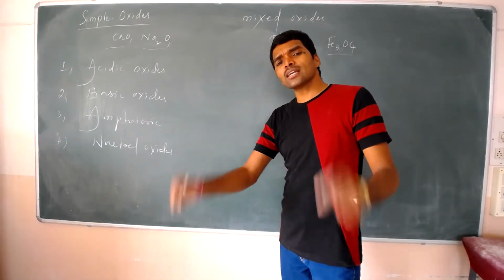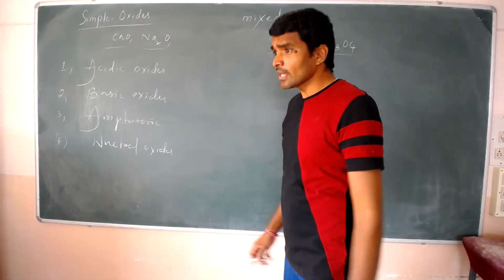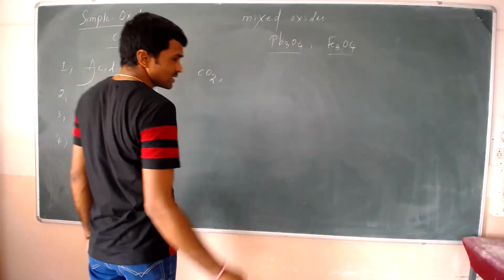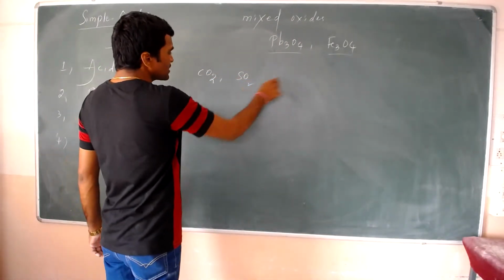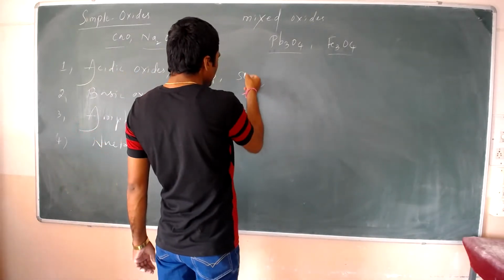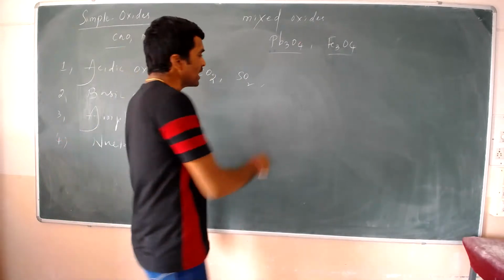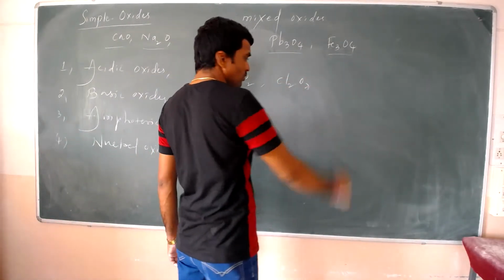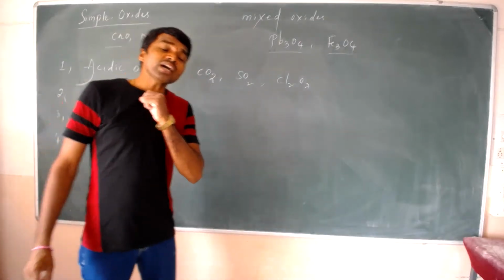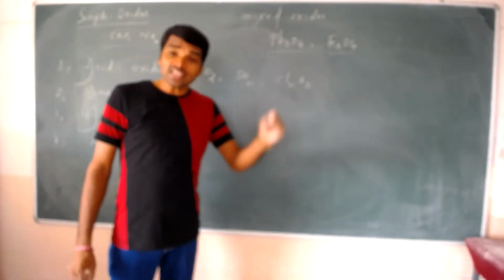What are acidic oxides? The best examples I am going to take: carbon dioxide is an acidic oxide, sulfur dioxide is an acidic oxide, as well as Cl2O7 also. These all are acidic oxides. What are acidic oxides?